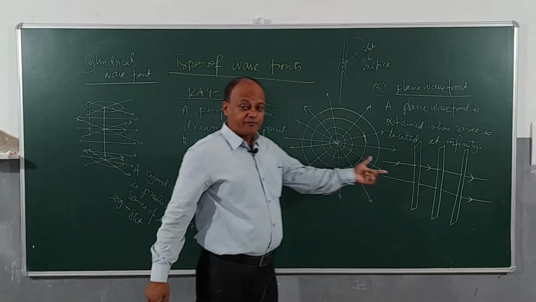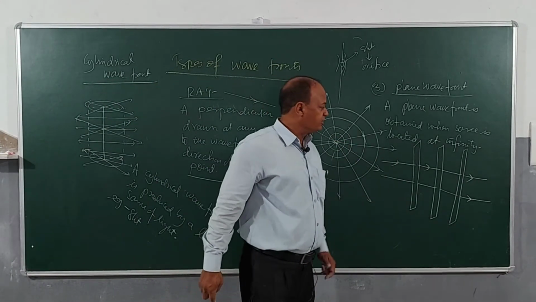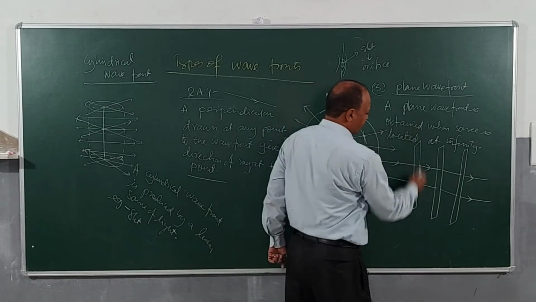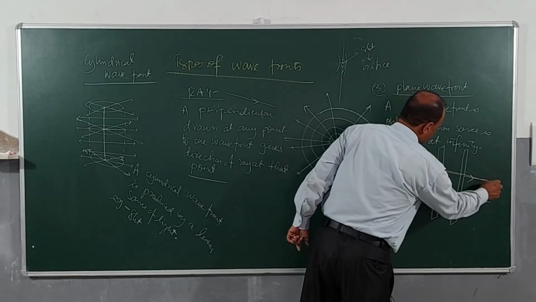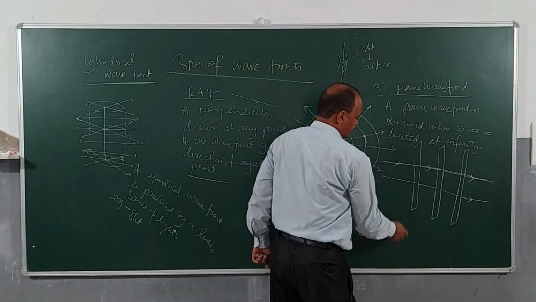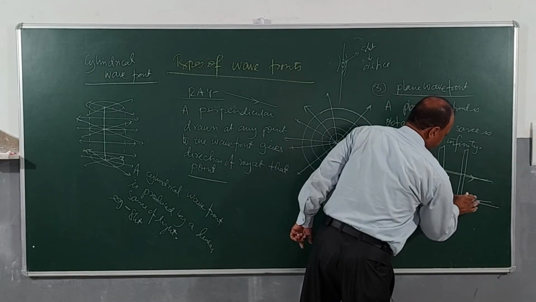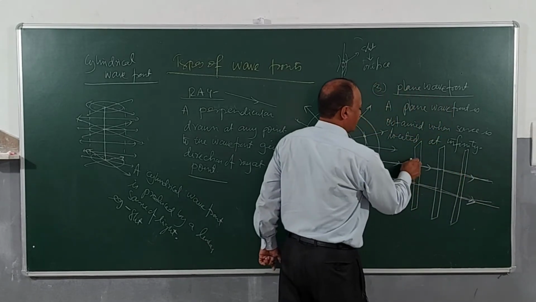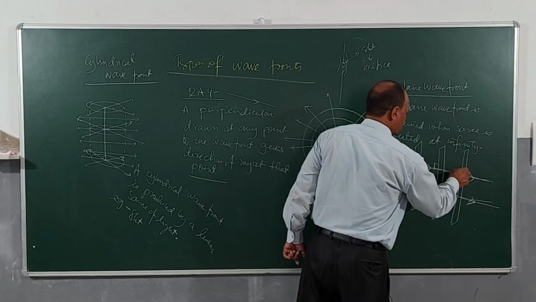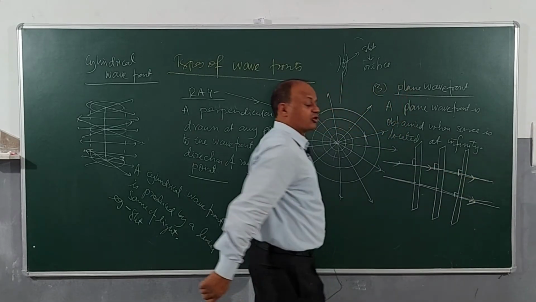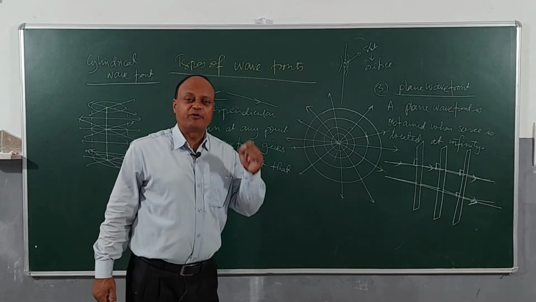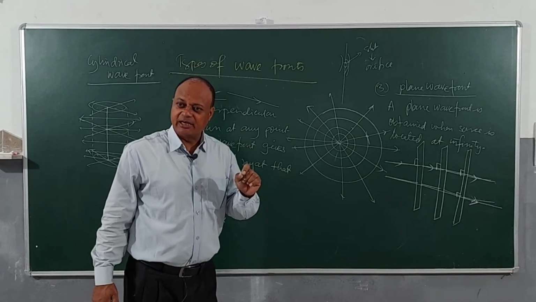In case of a plane wavefront, it is very easy to understand. This is one plane and the ray is at right angle like this. This is a plane and these are the rays. Clear? So a light ray is always perpendicular to the tangents drawn at any given point to the wavefront. Is this concept clear?